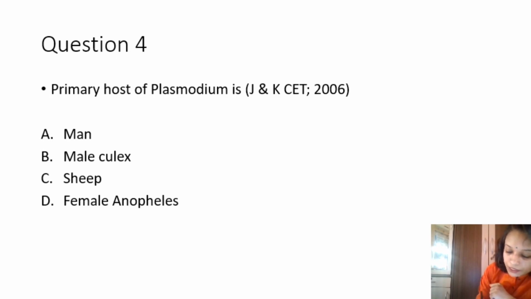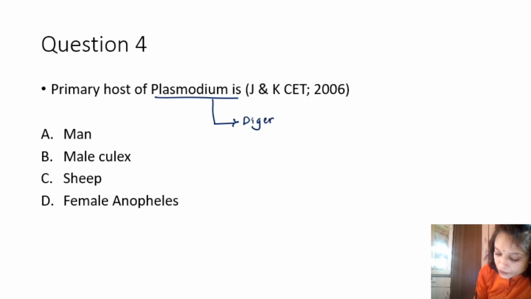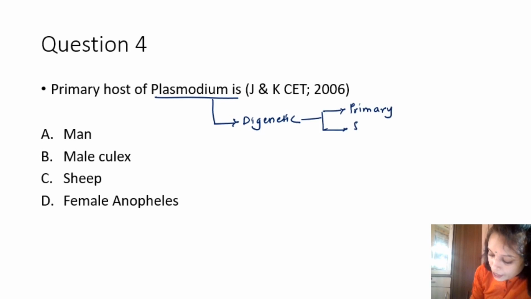Plasmodium is a protozoan and it requires two hosts for completion of its life cycle, primary host and secondary host. So it is digenetic, requiring two hosts, primary and secondary.